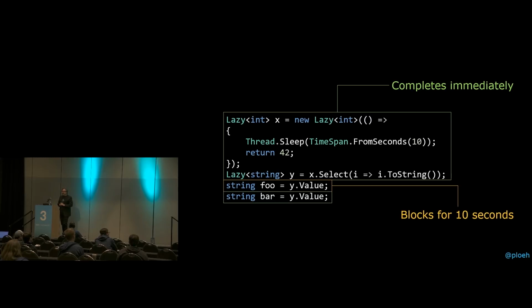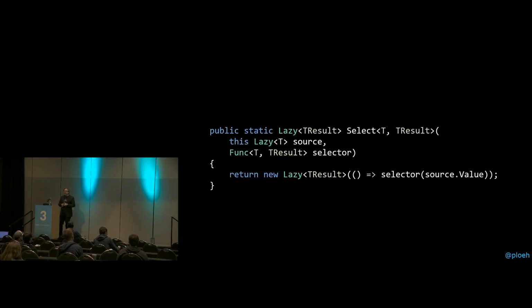So that y variable, that Lazy<string>, behaves exactly like you'd expect a lazy computation to behave. And that means that the select projection preserves the invariants, or the expected behavior, of what it means to be a lazy computation. So that is a structure-preserving map. That means Lazy<T> is a functor. We just have to add that select extension method, and that makes it a functor.